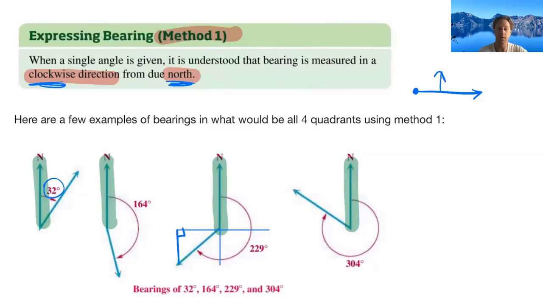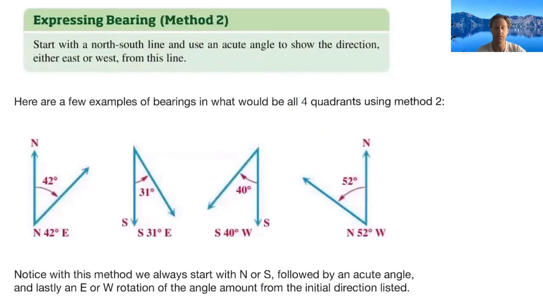So that is method one that we will utilize quite often. And again, like I mentioned, it would be really nice if you could draw your 4 quadrants and do the same type of ideas that we've been doing in all the previous sections. Method number 2, how is it different?